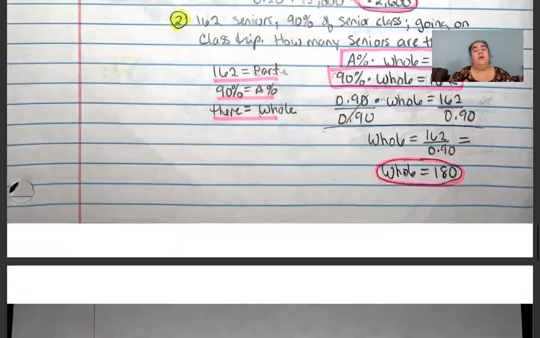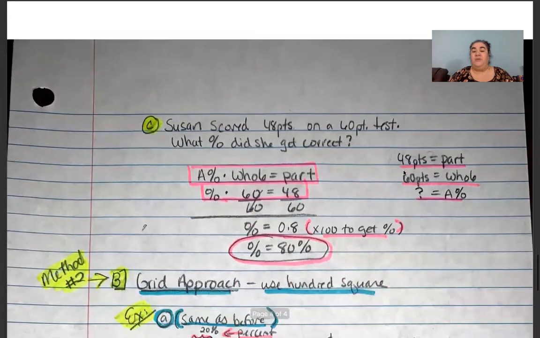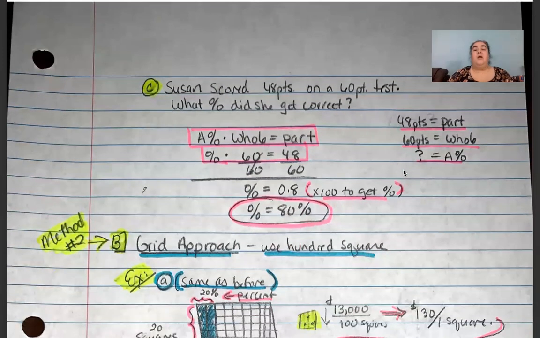Finally, in scenario number 3, it says Susan scored 48 points on a test that had a total of 60 points available. What percent did she get correct? In other words, what was her grade? What was her percent grade? Once again, here is our percent equation. We don't know the percent. That's the part we need to find, right?